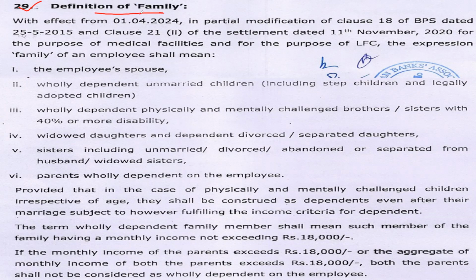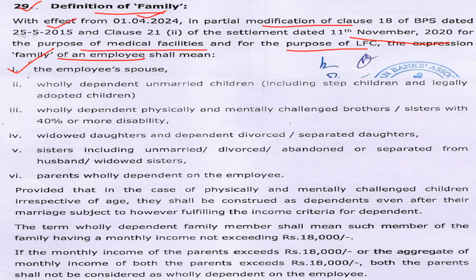So with effect from 1st of April 2024, in partial modification of clause 18 of the bipartite settlement and clause 21 of the settlement dated 11th of November 2020, for the purpose of medical facilities and for the purpose of LFC, the family means the employee's spouse. Second one, that is wholly dependent unmarried children.